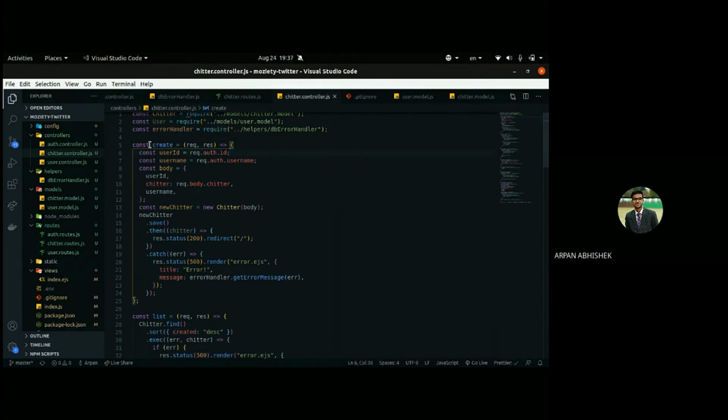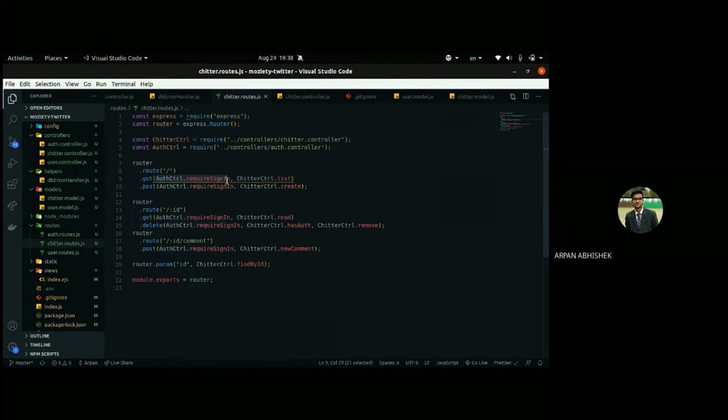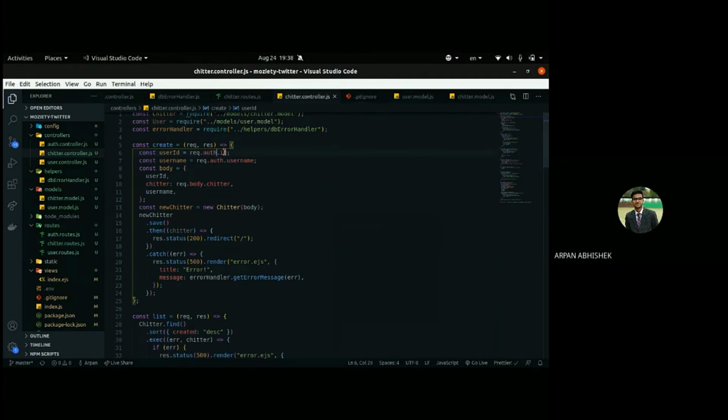So yeah, for create, if you recall, we added a sign in middleware. And if you recall what it does, it will add an auth object, which will contain the ID and username of the signed in user, to the request object. So we extract that from the auth property, and there's an easy way to do it using ES6, but I don't want to show you that.